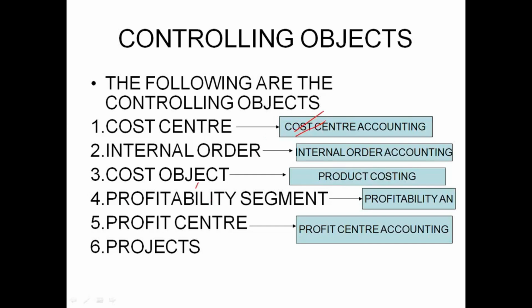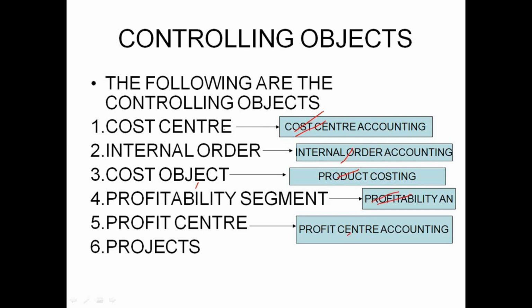Then internal order is another controlling object. For the internal order, you maintain and process the information in internal order accounting. In controlling, remember that information always implies expenses and revenues. Then we have another controlling object, the cost object. For the cost object, we maintain the information in the product costing module. For the profitability segment, profitability analysis.